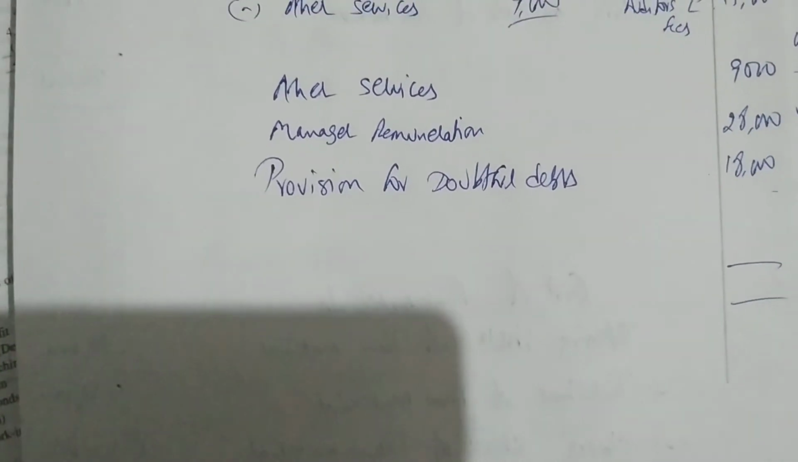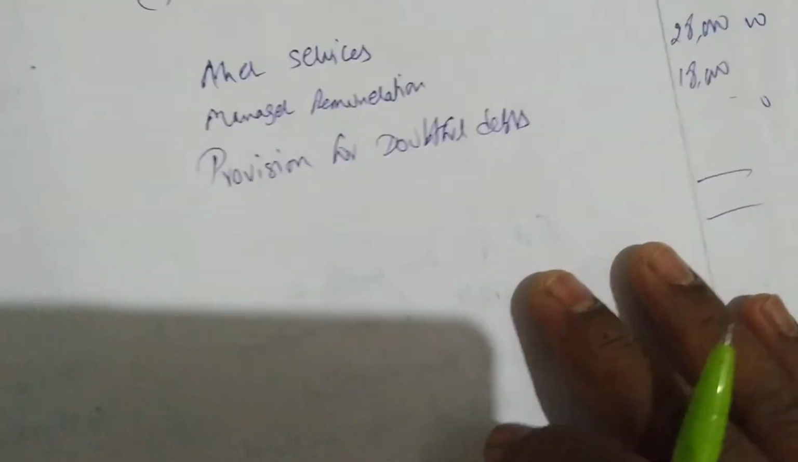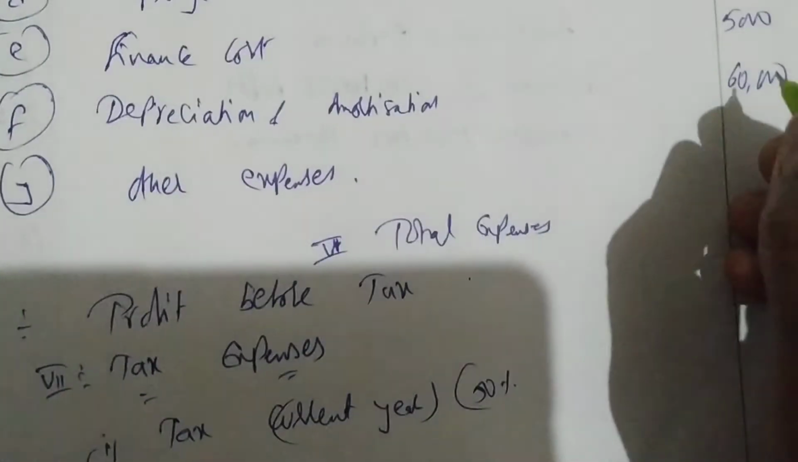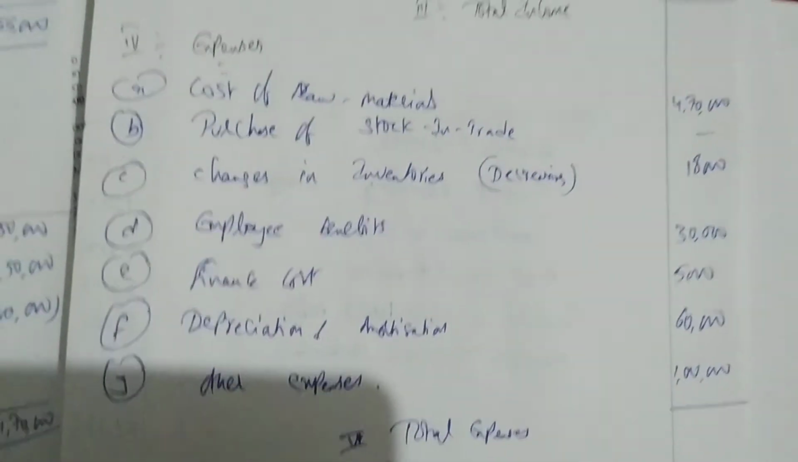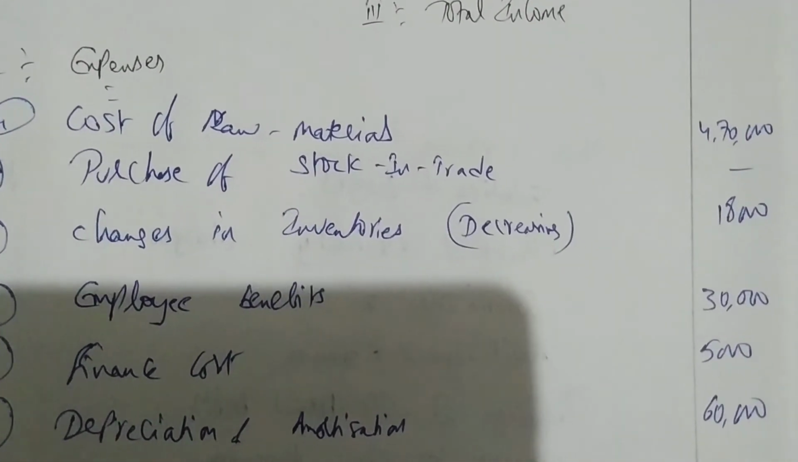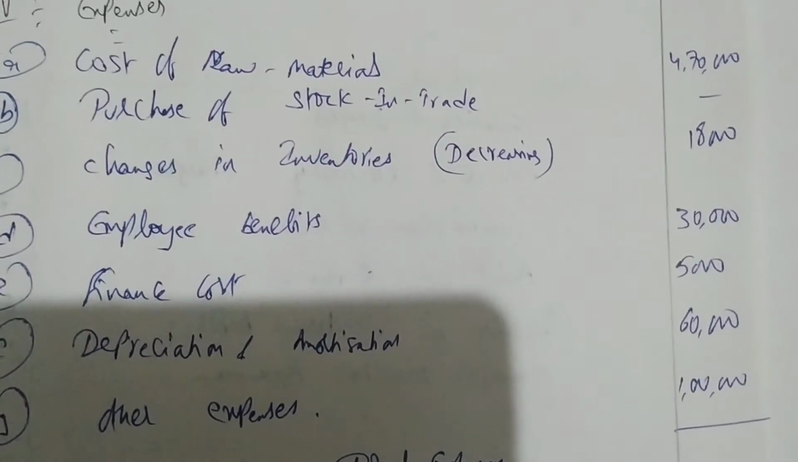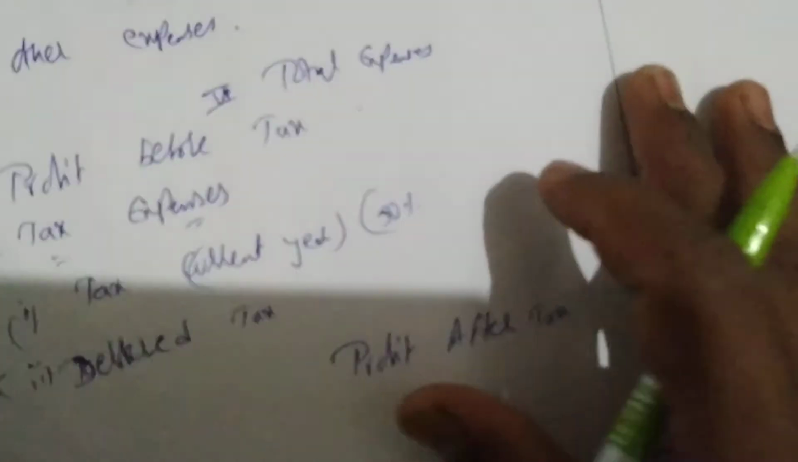Next is other expenses. 45,000 plus 9,000, 28,000, 18,000, we are getting other expenses as 1 lakh. Let us do the total expenses. Total expenses 4,70,000 plus 18,000 plus 30,000 plus 5,000 plus 60,000 plus 1 lakh. So total expenses is 6,83,000.